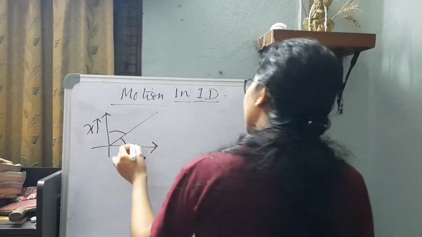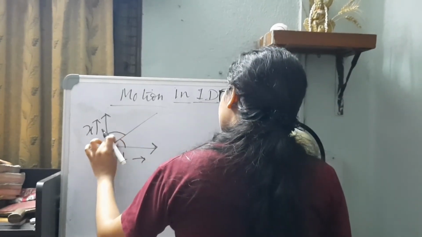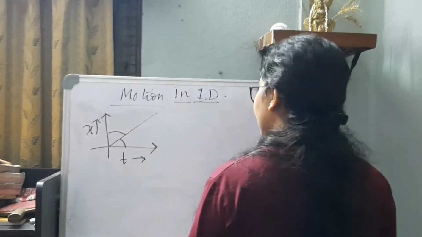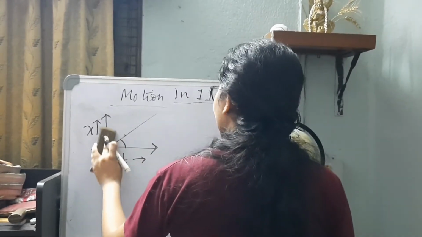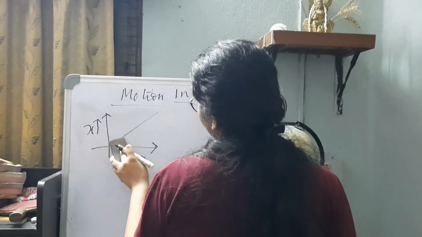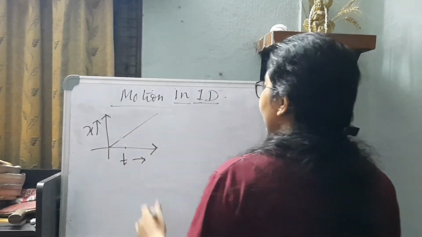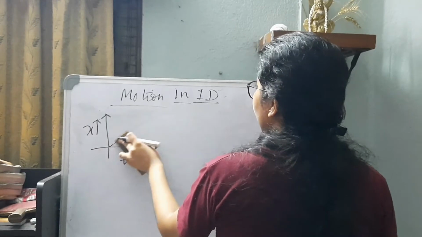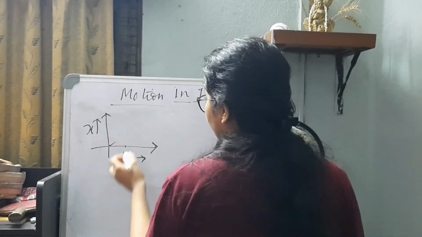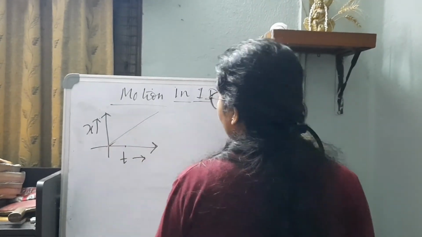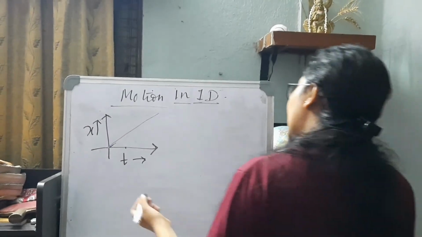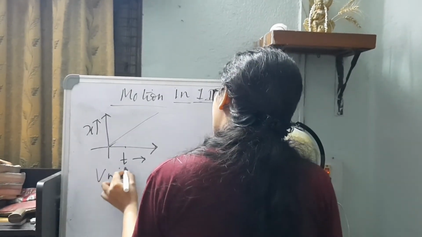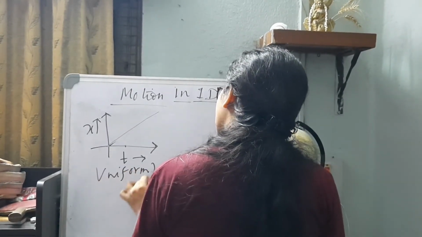Why equally inclined? Because equal distance is being traversed. Not necessarily equally inclined, it can have a greater slope as well, but for the normal exact thing, I just said this. So it should be a straight line passing in between both the axes. So this should be the thing when we actually represent a uniform motion.